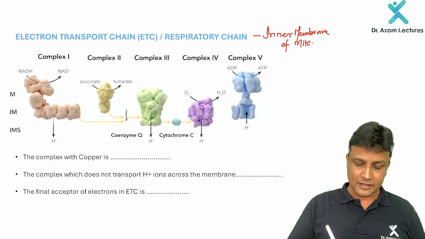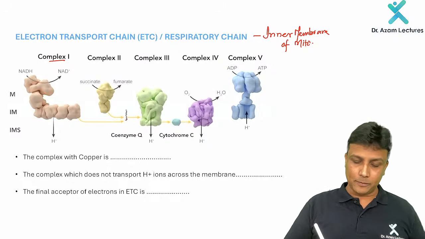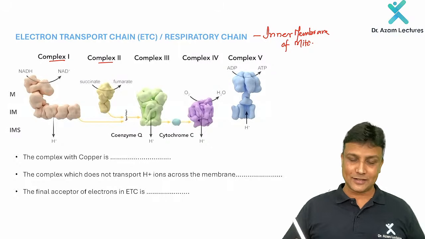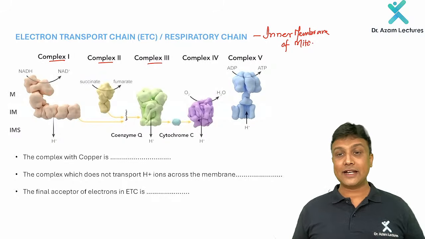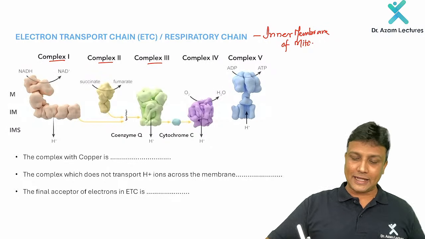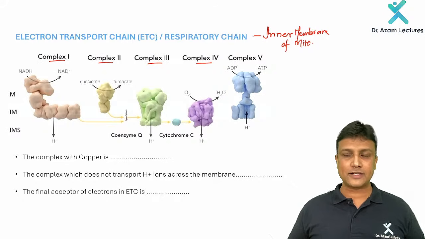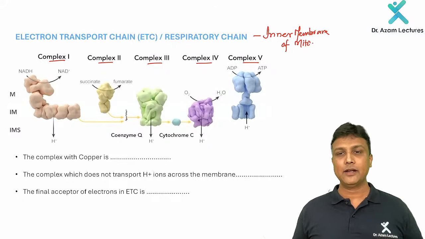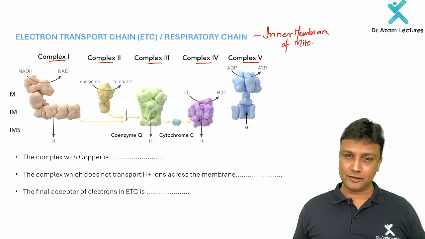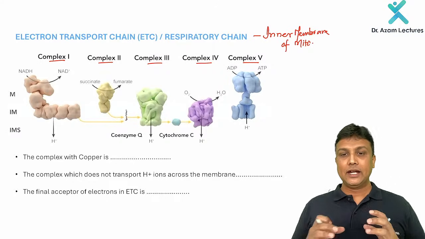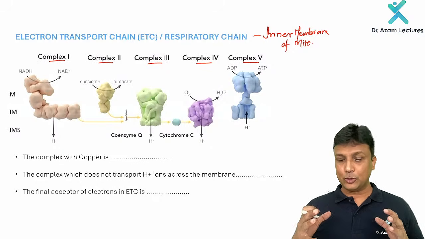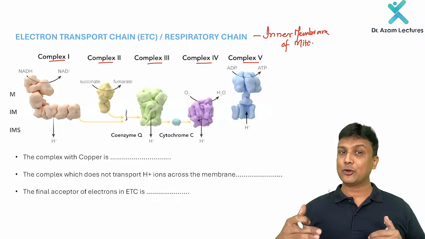Complex number 1 is known as NADH dehydrogenase. Complex number 2 is succinate dehydrogenase. Complex number 3 is cytochrome reductase. Complex number 4 is cytochrome oxidase. And complex number 5 is the F0F1 particle.